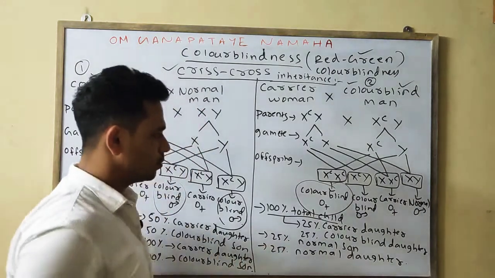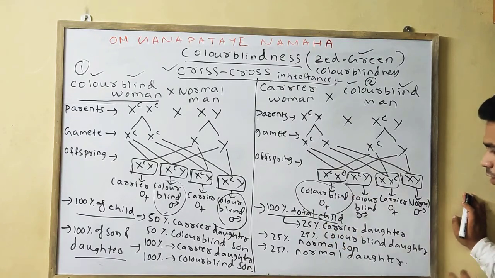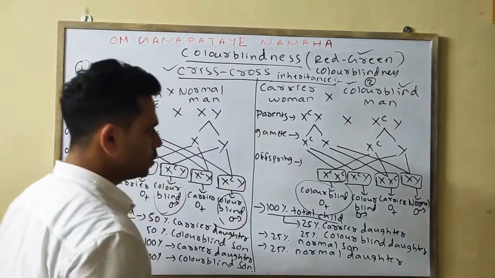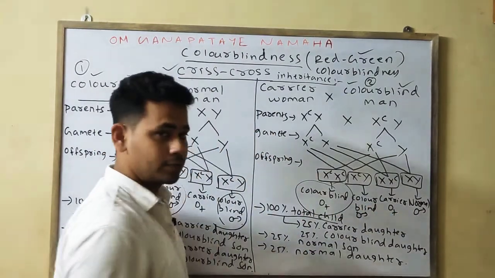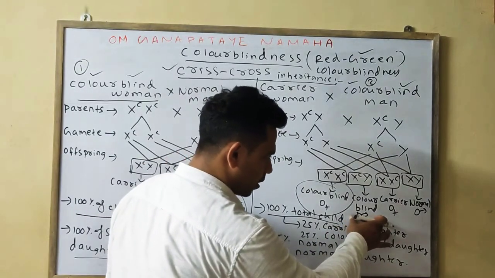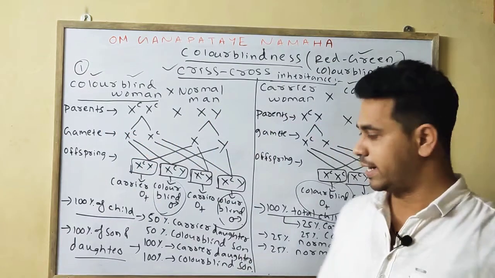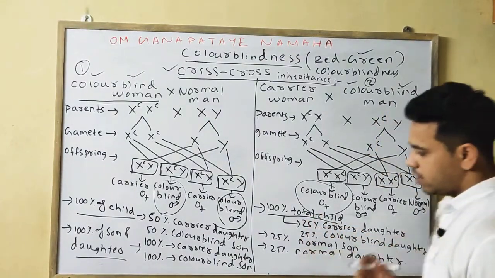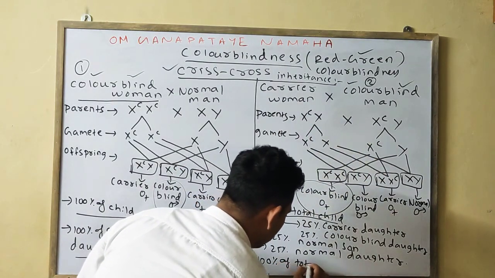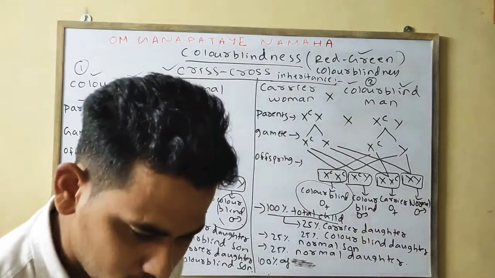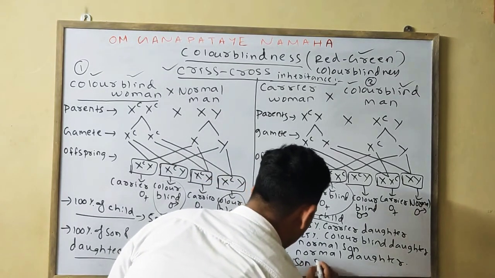I am telling it, hear it. If I will take the 100% of the total, if 100% of the son and daughter, what we will find? The 50% is your colorblind daughter, 50% is your carrier daughter. If the 100% of the son, 50% will be your colorblind son, 50% will be your normal. You can write accordingly. Okay, any of the you can write. You can take 100% total child, or you can write 100% of son and daughter.